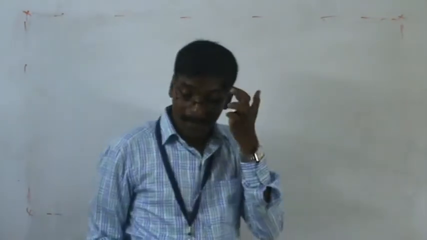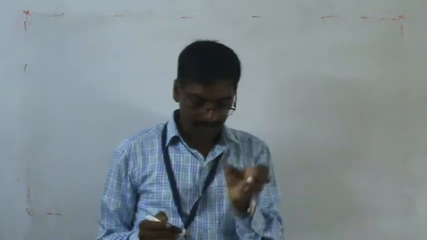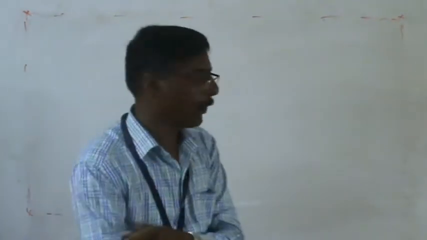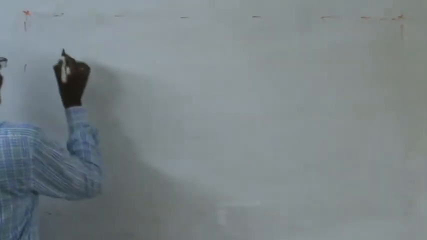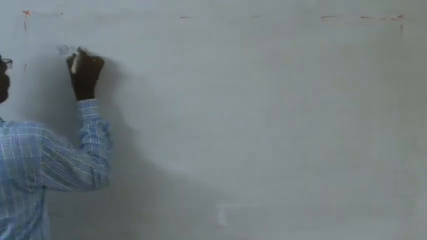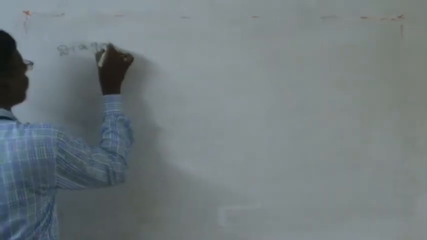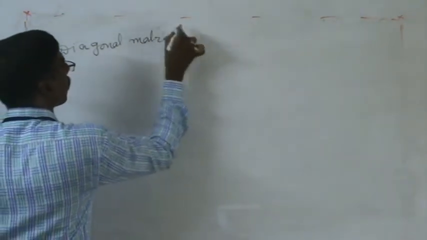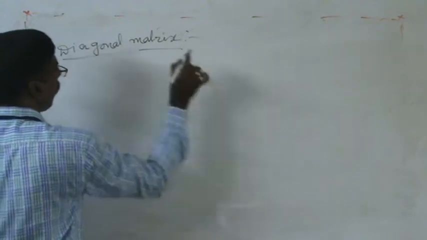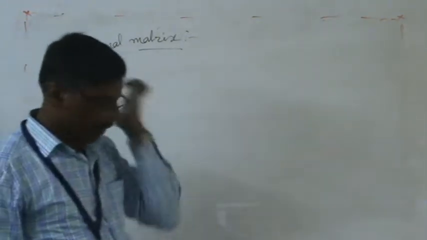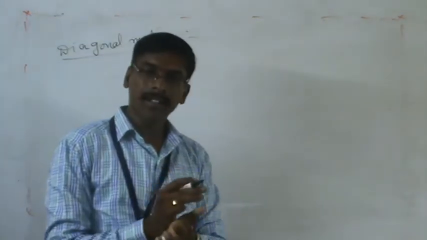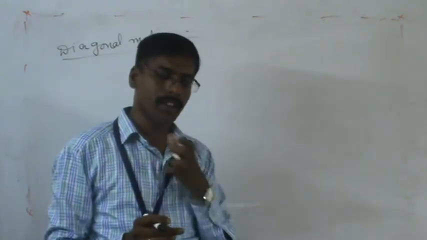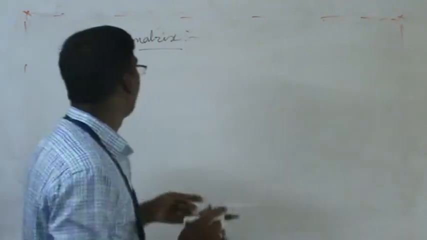Next type of matrix, very important for definition, for our examination point of view, that is diagonal matrix. Be very careful and understand it first. Next, three definitions in a row are very important for our examination point of view.